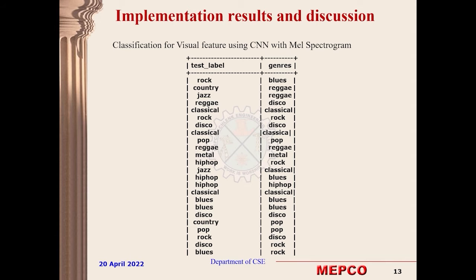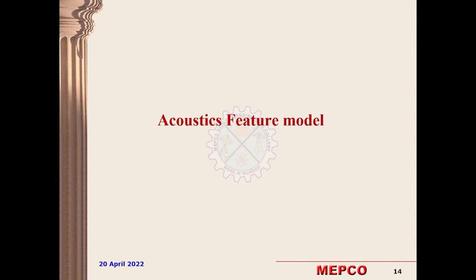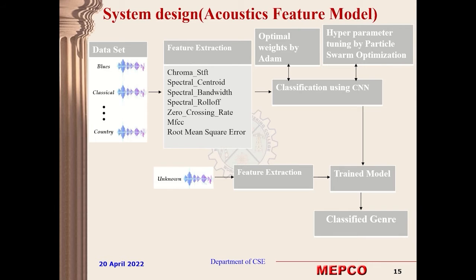So we have proposed another model, which is the acoustic feature model, where we will extract the features straight away from the audio file and store it in a CSV file, and then feed it into a neural network, and the weights get optimized by Adam, and the hyperparameters are tuned by particle swarm optimization. And for testing, an unknown file is taken, and features are extracted, and it is given to the neural network for testing, and the genre is classified.